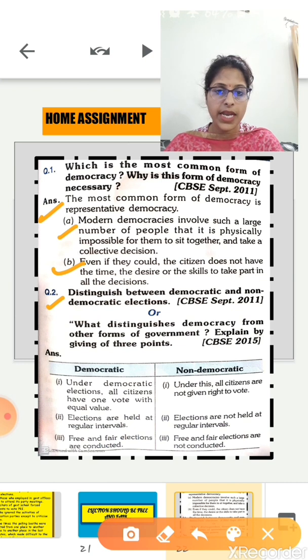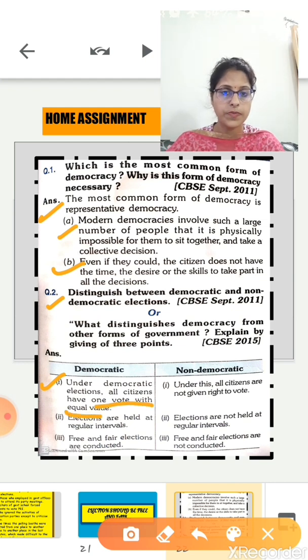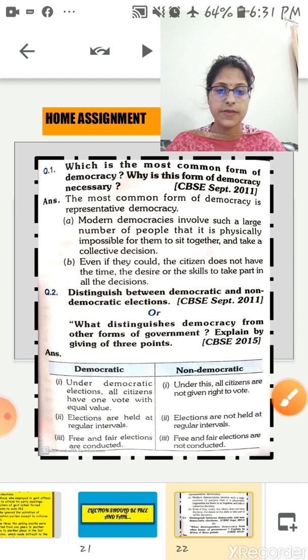Basically, under democratic elections, all citizens have one vote with equal value. And in non-democratic elections, all citizens are not given the right to vote. In democratic countries, elections are held at regular intervals, and in non-democratic ones, elections are not held at regular intervals. In democratic countries, free and fair elections are conducted. In non-democratic ones, free and fair elections are not conducted.